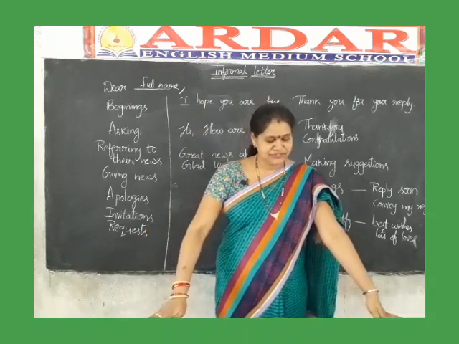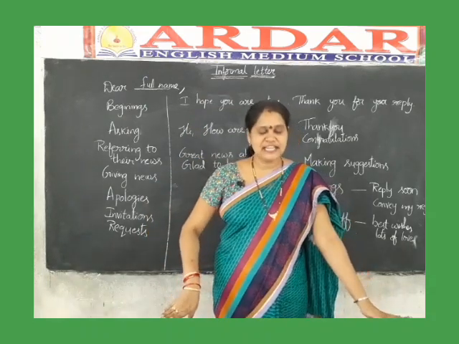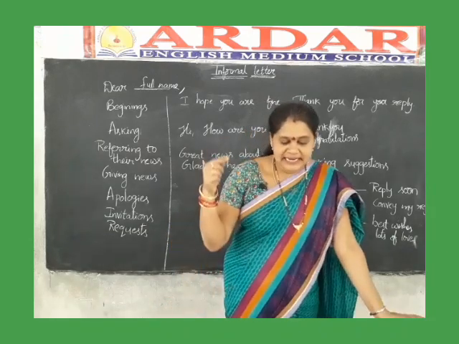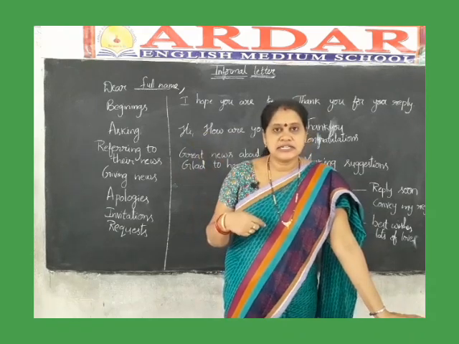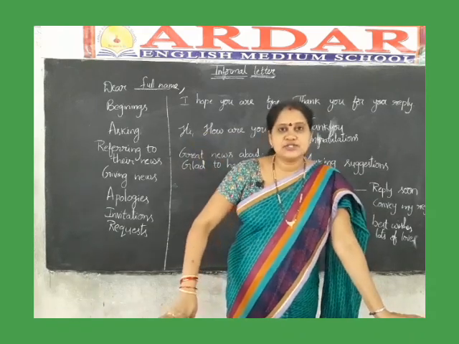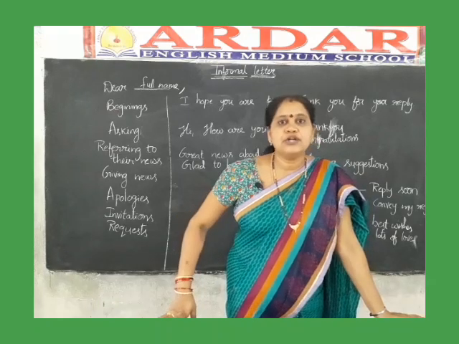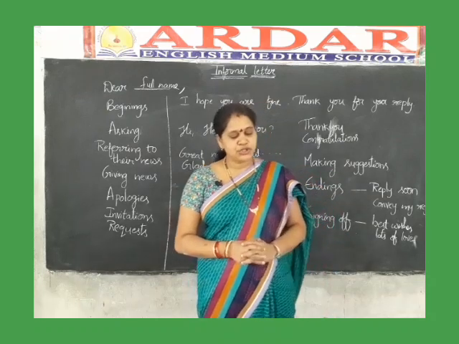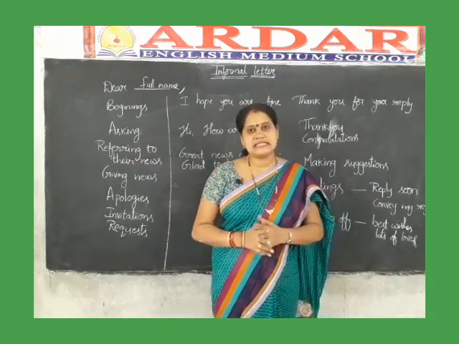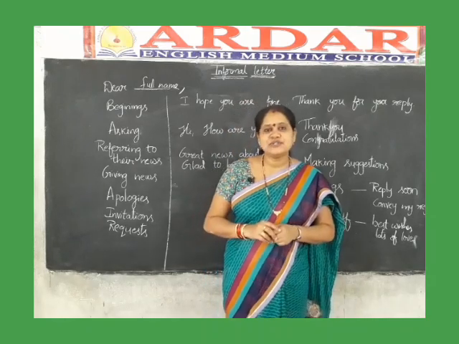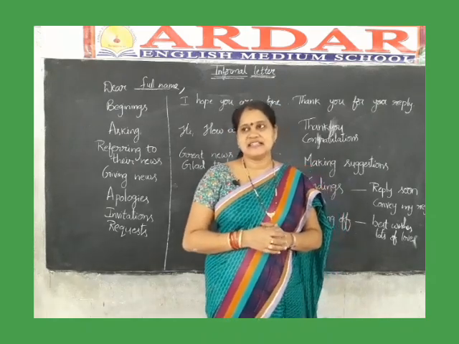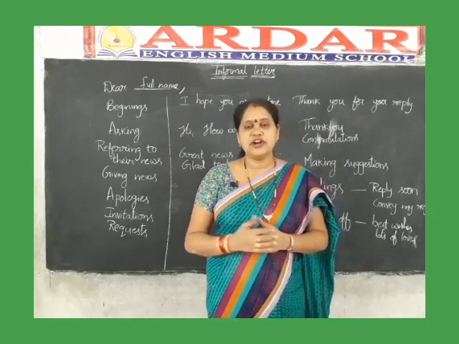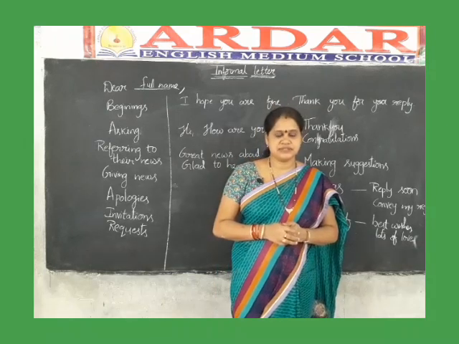Come to page number 15. A letter to your friend. This is an informal letter given here. First they have written the address, Hyderabad, and the date also. Dear Suresh. So to whom is he writing? To Suresh. This is Ramesh. I apologize for not meeting you during your visit to Hyderabad last week. So Ramesh is writing to Suresh and apologizing, that means asking sorry from him. During his last visit, he could not meet Suresh.